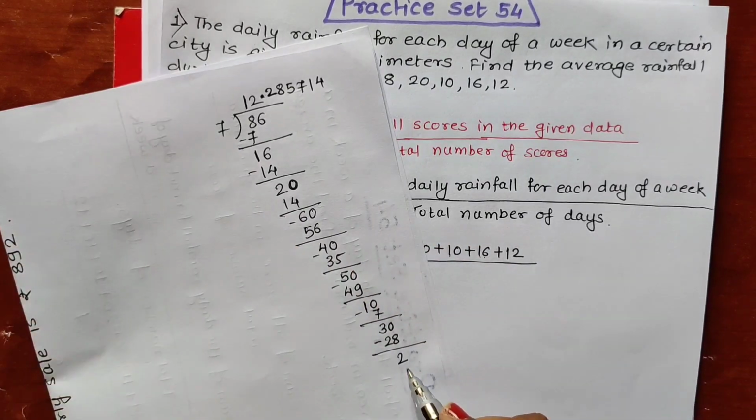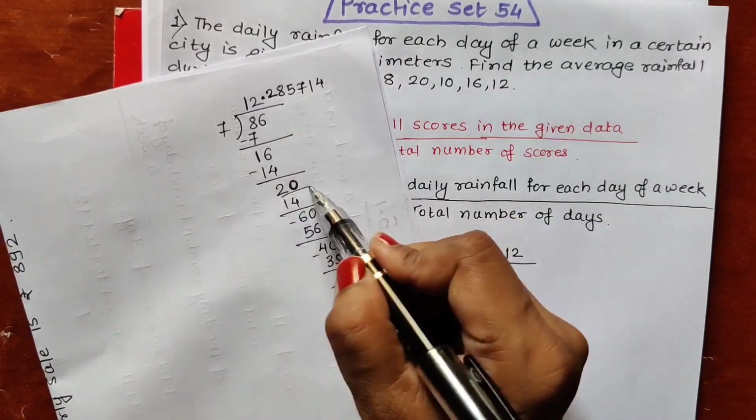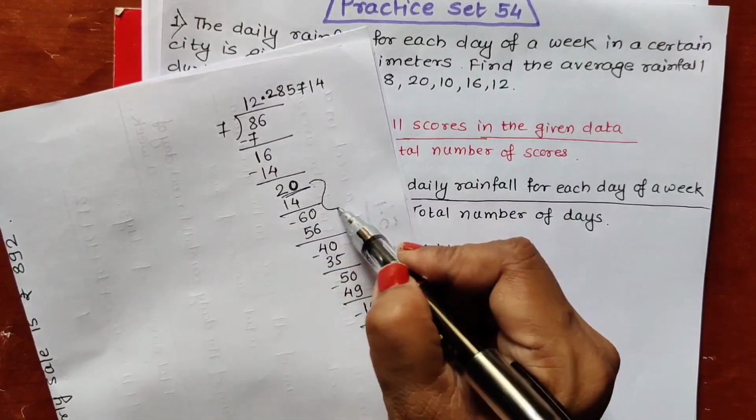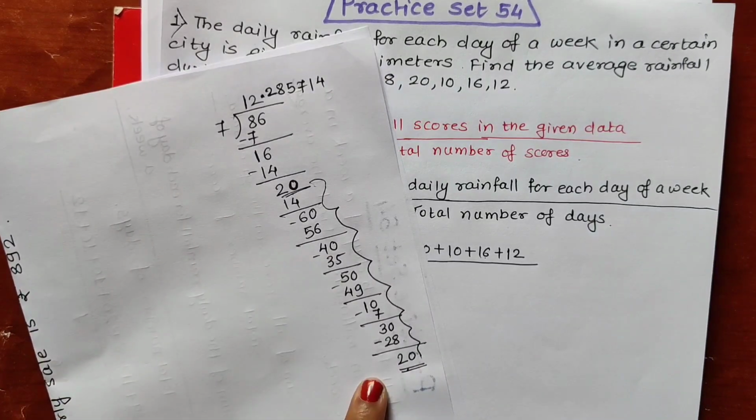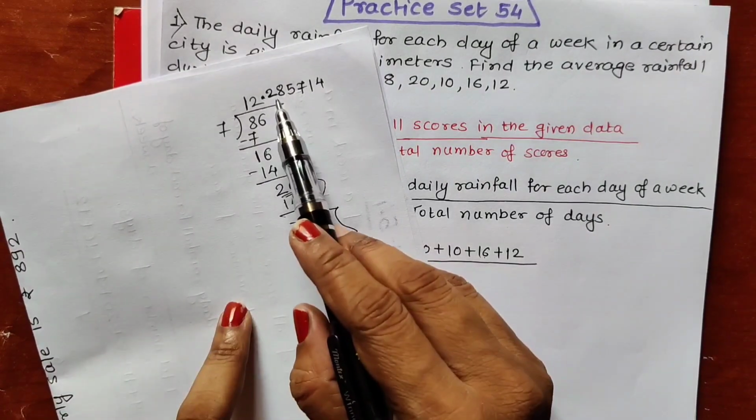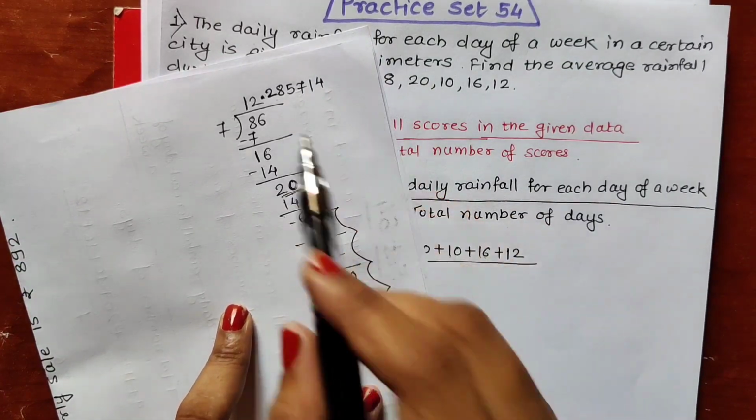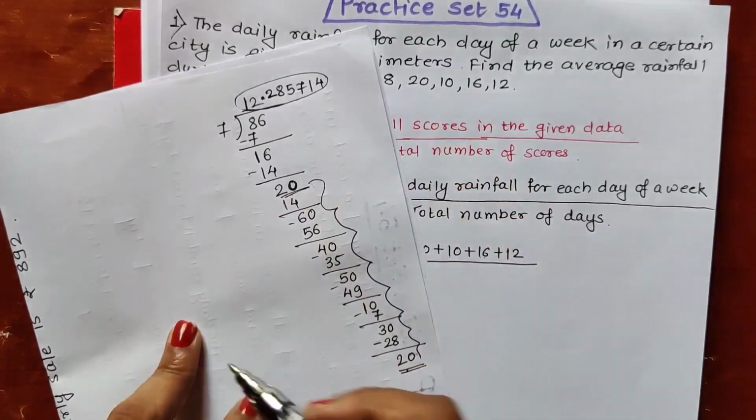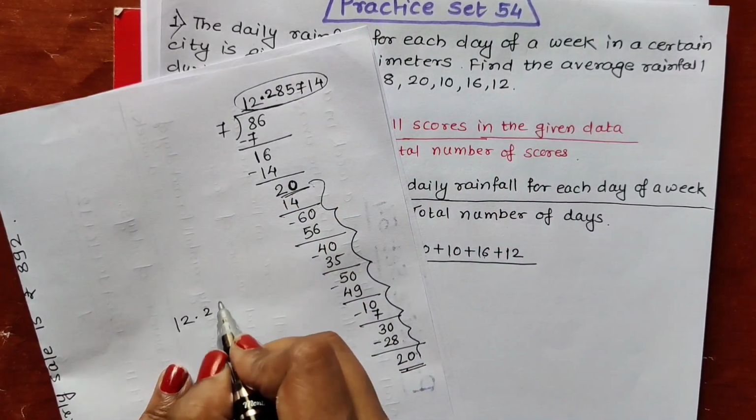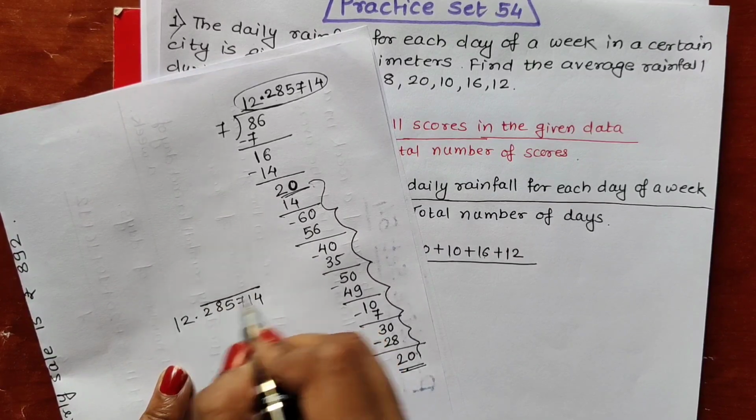So now we have got 2. If I put the 0 here, I am getting 20. So that means here also we are getting 20. That means all these steps will come repetitively. All the steps will be recurring. That means we will be getting again 2 8 5 7 1 4. So actually we are getting this answer 12.285714 recurring. This is coming again and again.